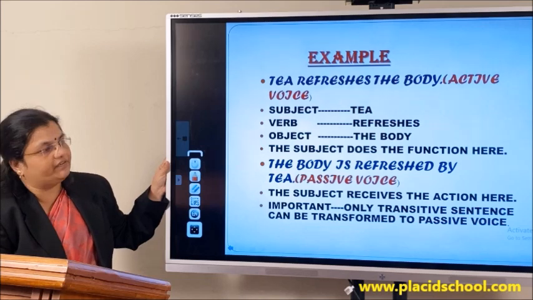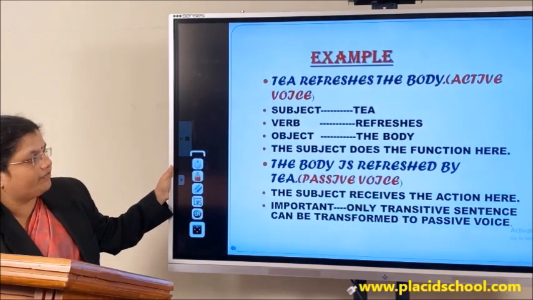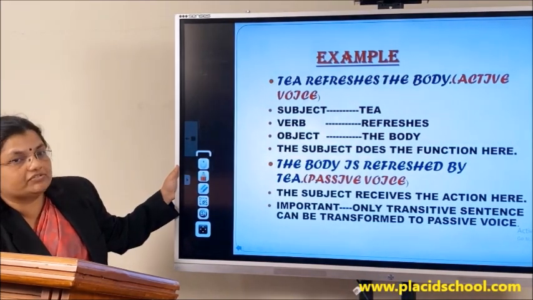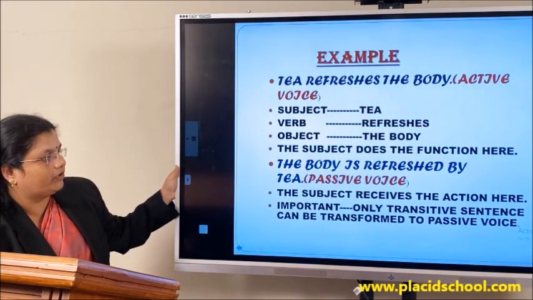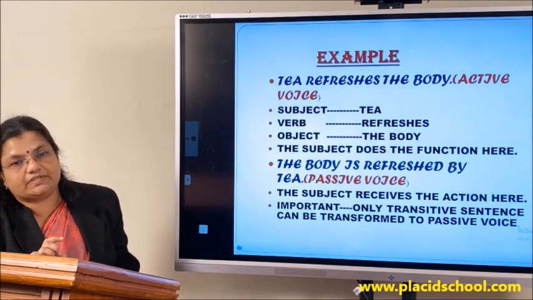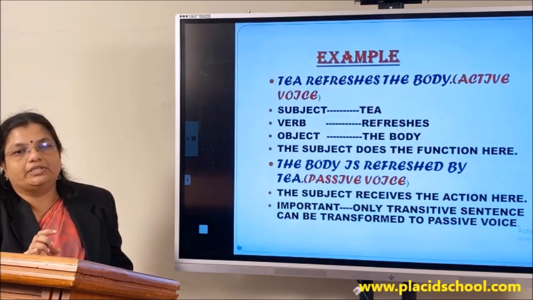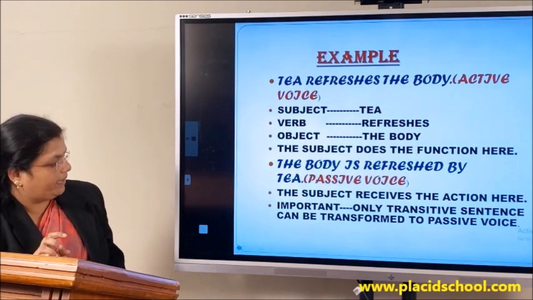So the subject does the function here. The body is refreshed by tea, that is a passive form. Here we can see that the subject receives the action, it's in passive voice. So one more important thing that you have to remember is only transitive sentences can be changed to passive voice. Now we'll go in detail about active and passive voice.